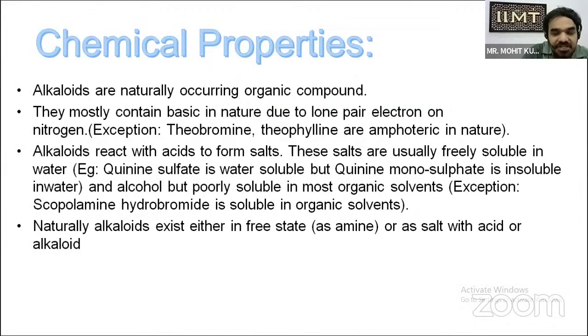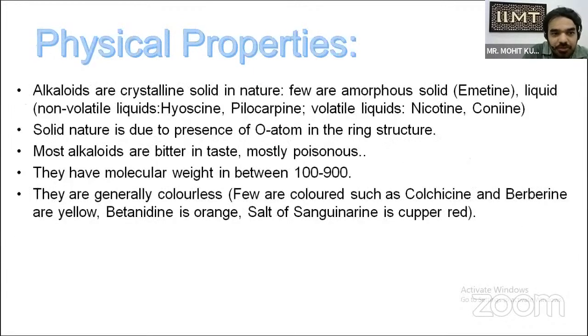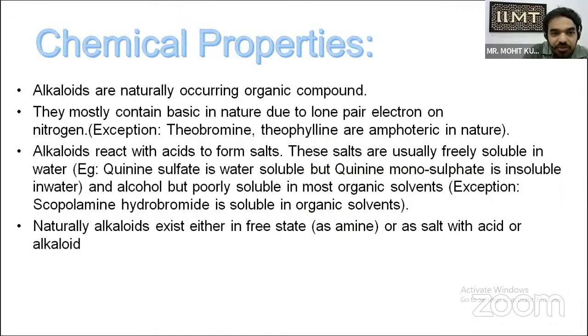Now chemical properties. These were all the physical properties, like isomerization, solubility, weight, taste, and solid nature. Now coming to the chemical properties. Alkaloids are natural organic compounds. They are basic in nature due to the lone pair of electrons on nitrogen. Because of this lone pair, they are basic. Exceptions include theobromine and theophylline, which are amphoteric. They show both acidic and basic nature.